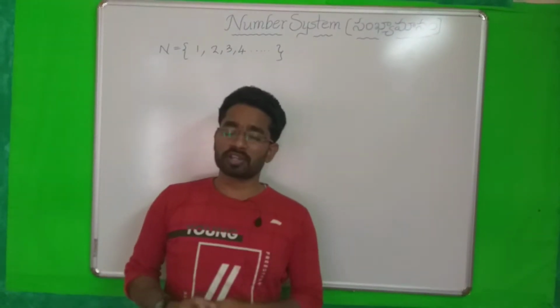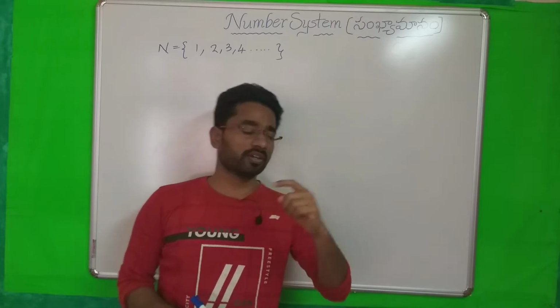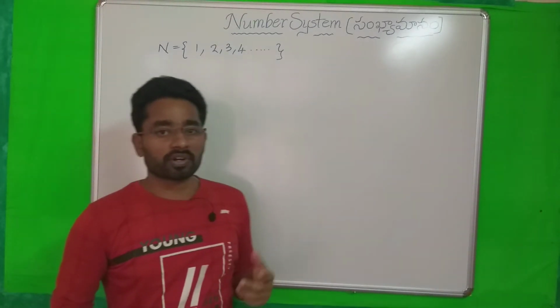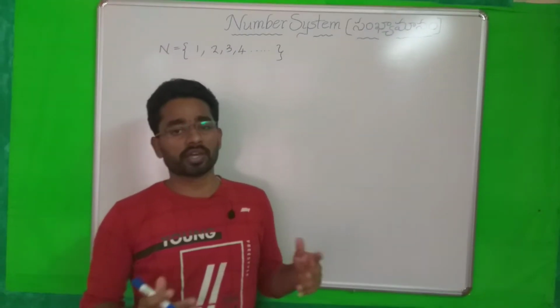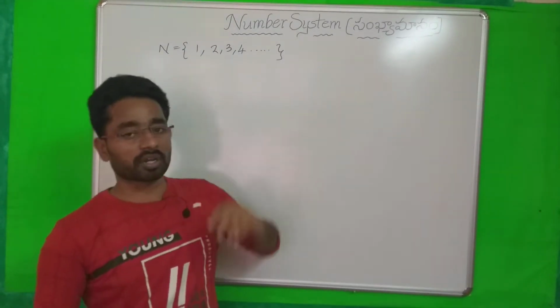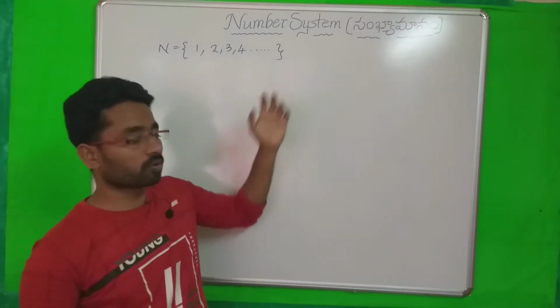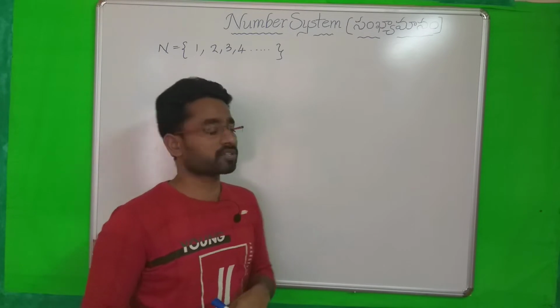In this, what is the smallest natural number? You know that the smallest one is 1. But what is the greatest natural number? It cannot be determined. The set has uncountable elements.